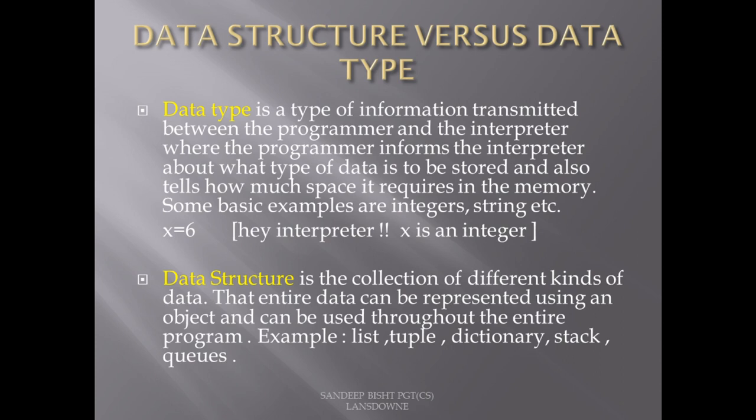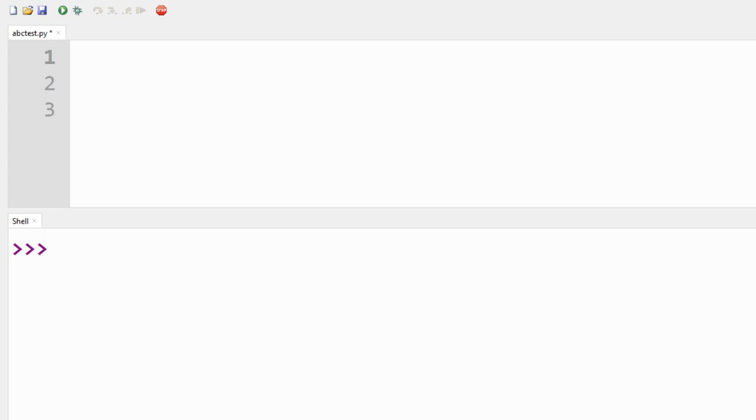So I will just give you an example of how the compiler, or in this case, since we are learning Python, the interpreter, understands that a particular variable is of type integer or string or any other. So let's do the example. Here I am going to write x equal to 6. Just by writing this line, the interpreter will understand that since 6 is an integer, this x has to be of type integer.